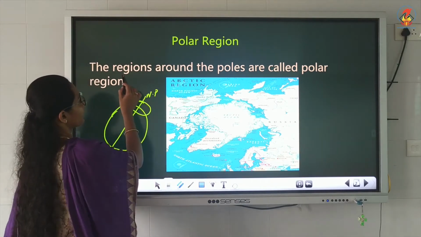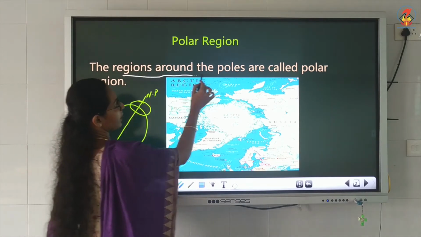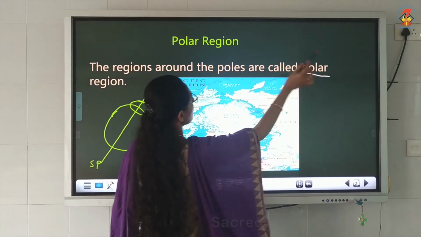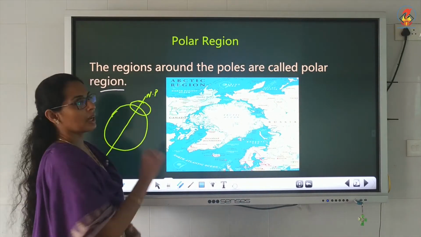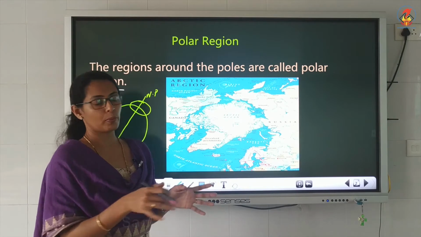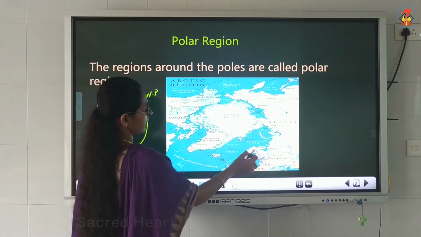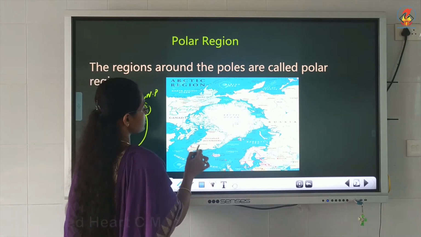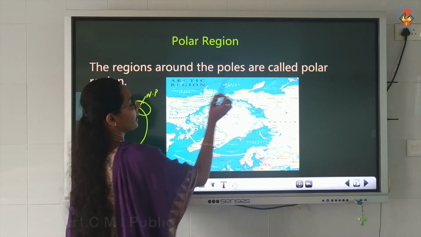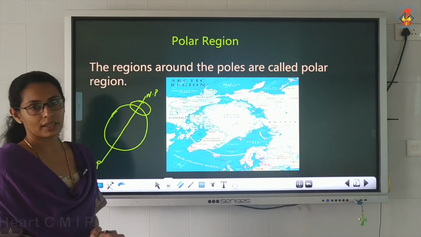Clear? So the regions around the poles are called the polar region. These regions are known as the polar region or Arctic region.